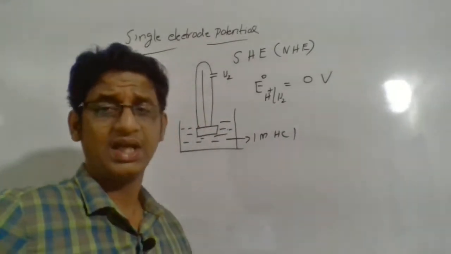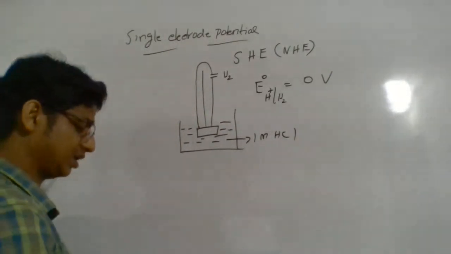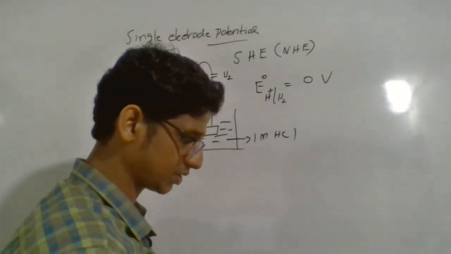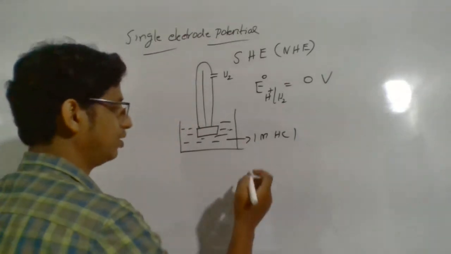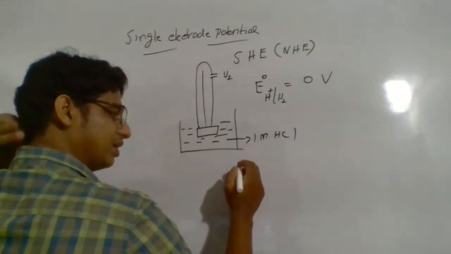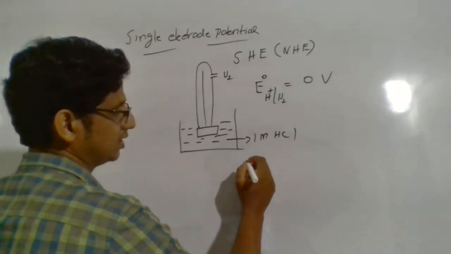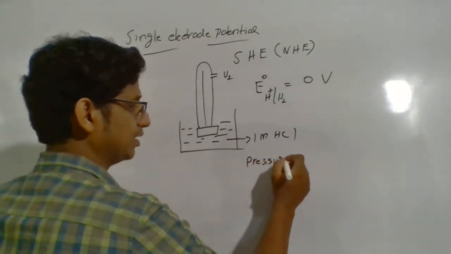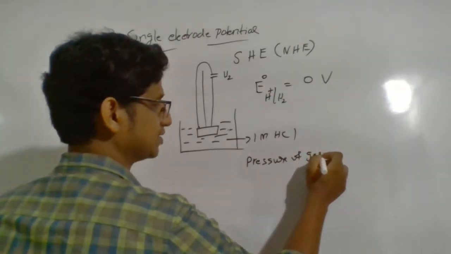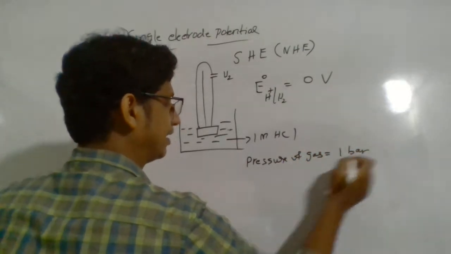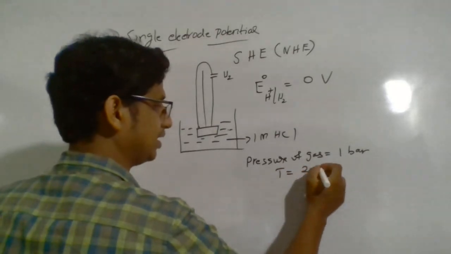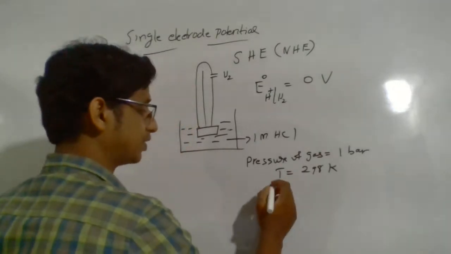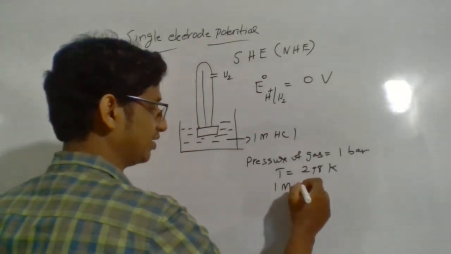If you want to measure the electrode potential of a particular electrode, we fix the pressure of the gas, if a gas is involved, as 1 bar, and temperature we fix at 298 Kelvin, and the concentration of the electrolyte solution is always 1 molar.